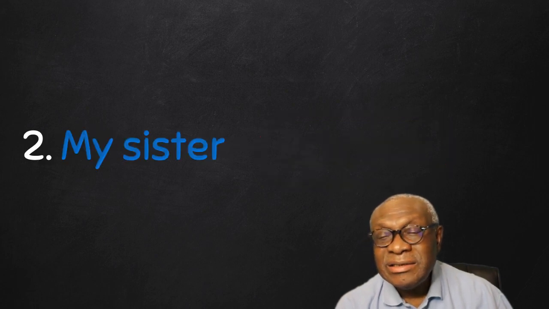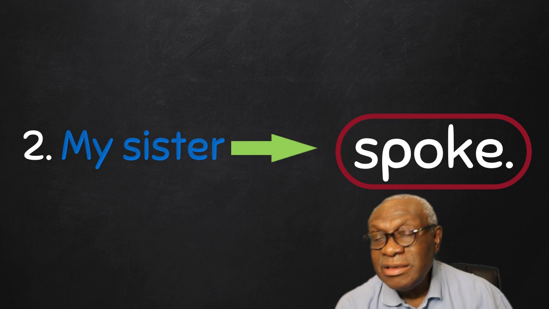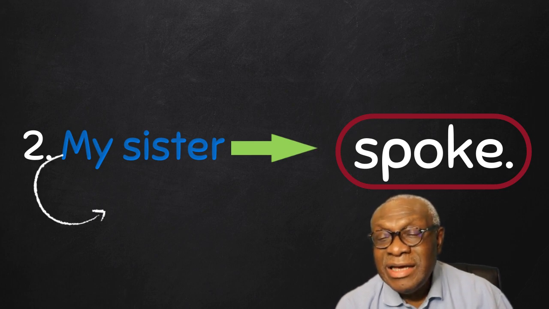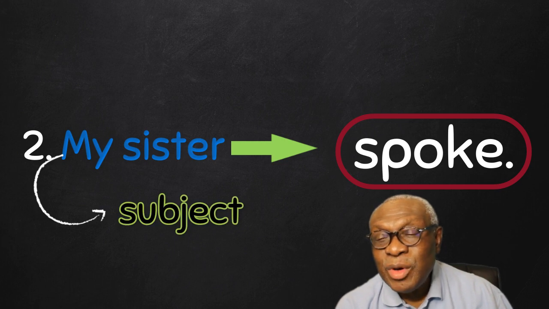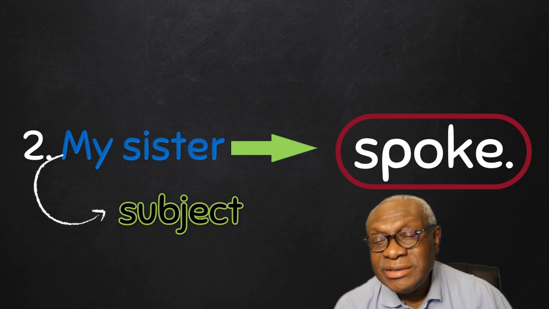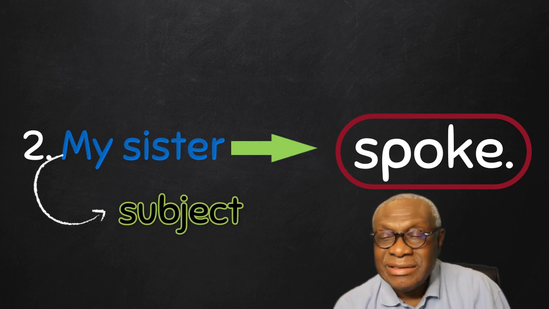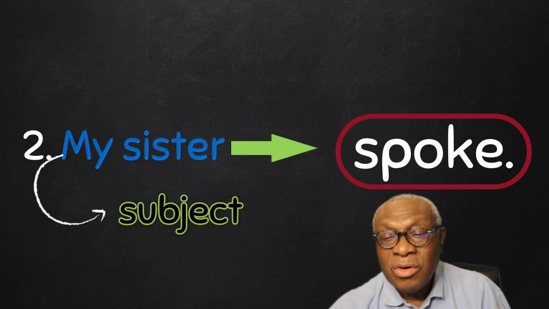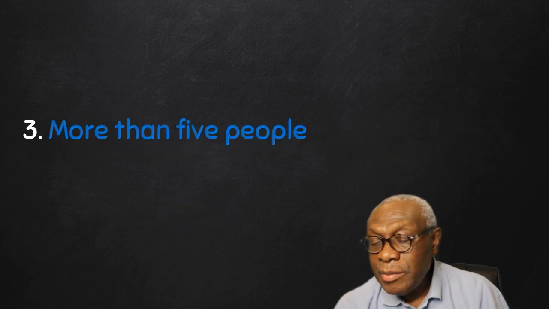Here in sentence number 2, we've got my sister spoke. My sister here is the subject of the verb spoke. It's a longer subject because we have two words, my sister. My sister is the one doing the action, so my sister, the doer of this, or the subject of the verb spoke.